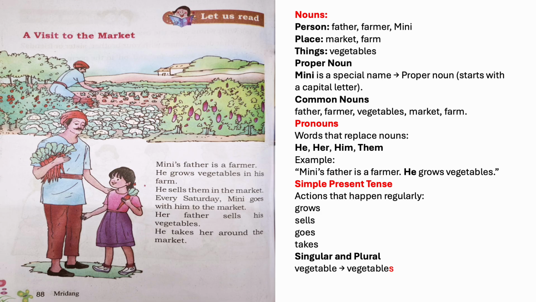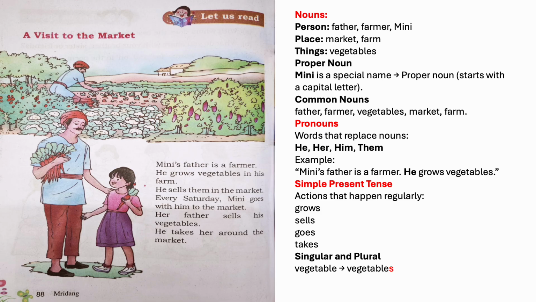So here the word Minnie is a proper noun. It is a special name. So it starts with a capital letter. Father and farmer, these are common nouns. They are general names. He grows vegetables in his farm. Grows means it is an action. It's a verb. And other action words here are sells, goes and takes.